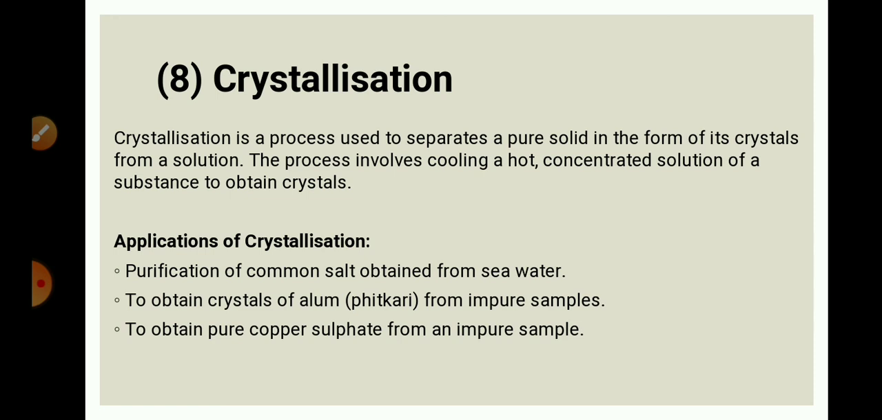We will use filter paper and spread those crystals on that filter paper so that the excess water will get absorbed by the filter paper and you will obtain dried crystals of copper sulfate. So blue color crystals you will obtain by the process of crystallization, and all these are the pure crystals of copper sulfate. So crystallization is the process which gives you pure solid in the form of crystals.